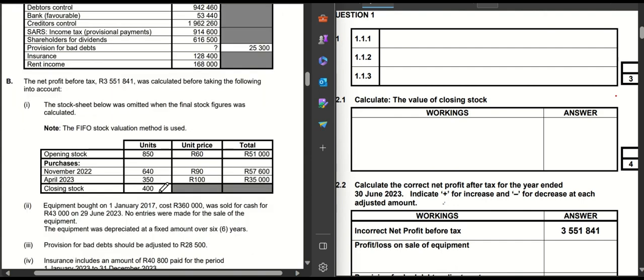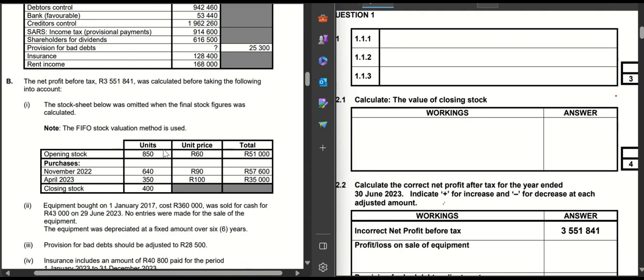If you come to the information, it says on information number 1, remember here we are doing the correct net profit calculation. But on this question it says the stock sheet below was omitted when the final stock figure was calculated. And then it tells us that the FIFO stock valuation method is used. So in this question we're using the FIFO method.